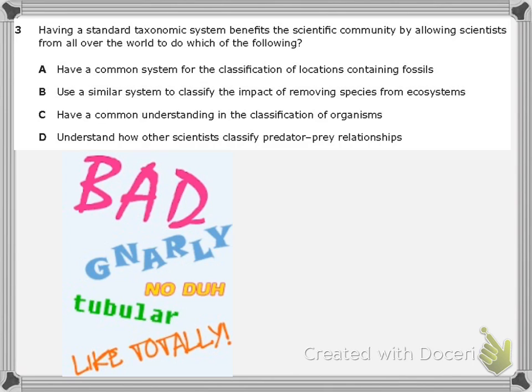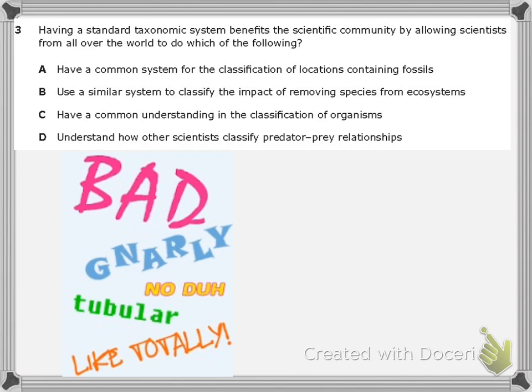All right, here we go. Having a standard taxonomic system, a system that everybody uses, benefits the community by allowing scientists from all over the world to do which of the following. All right, let's look at A. Have a common system for classification of locations containing fossils. Okay, remember what we said earlier about classification and taxonomy? It's actually about naming organisms.